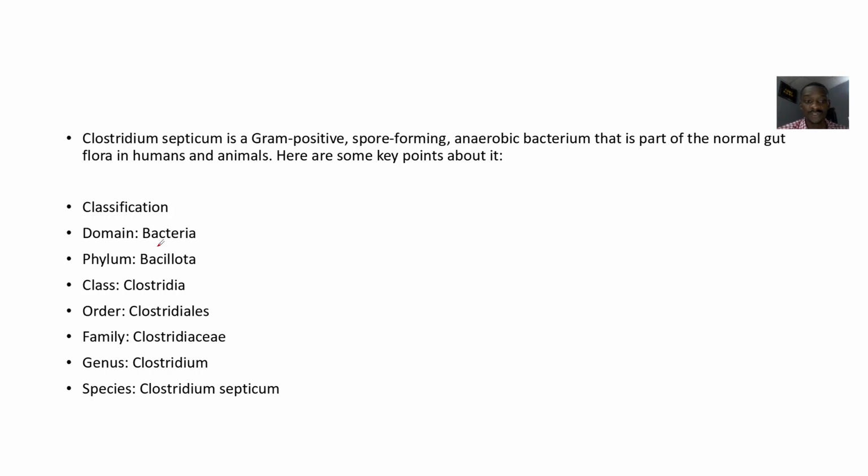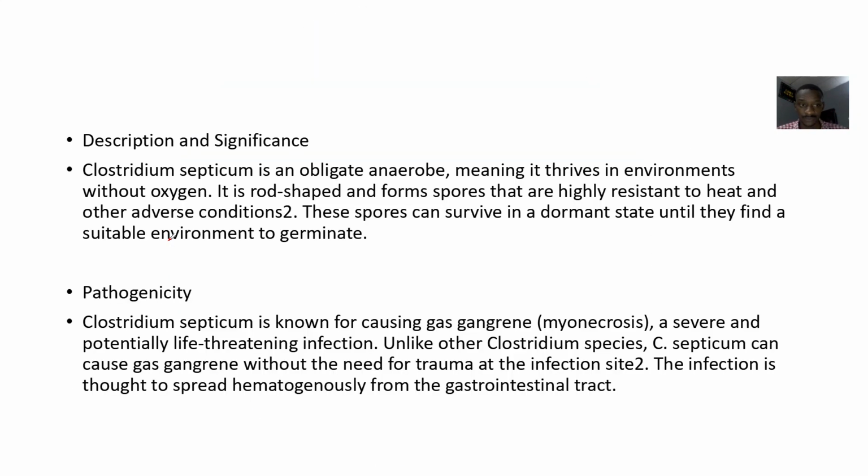So for the classification of this organism, the domain is bacteria, phylum is Bacillota, class is what? Clostridia. Order is what? Clostridiales. Family is Clostridiaceae, genus is what? Clostridium. Then the species now is what is known as what? Clostridium septicum.